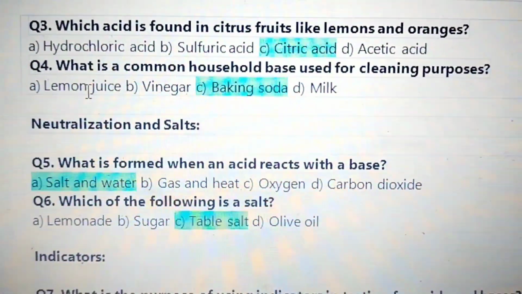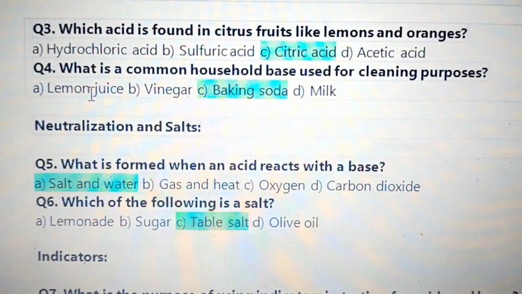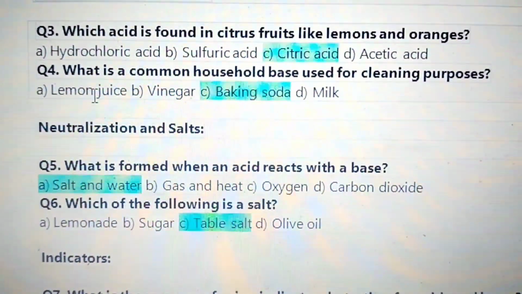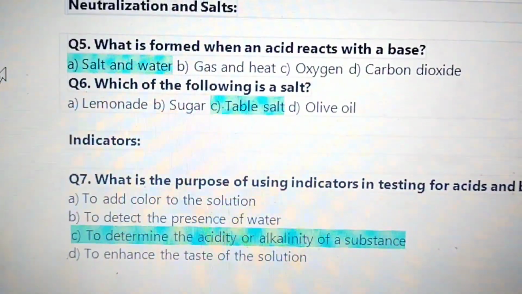Question 4. What is a common household base used for cleaning purposes? Baking soda. Neutralization and salts. What is formed when an acid reacts with a base? It forms salt and water. Question 6. Which of the following is a salt? Table salt.